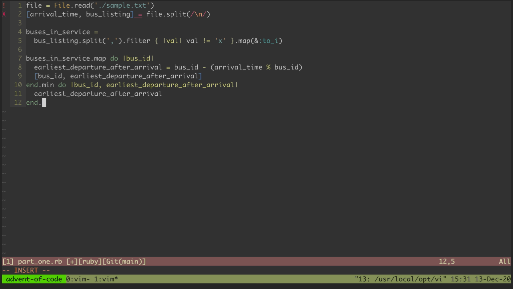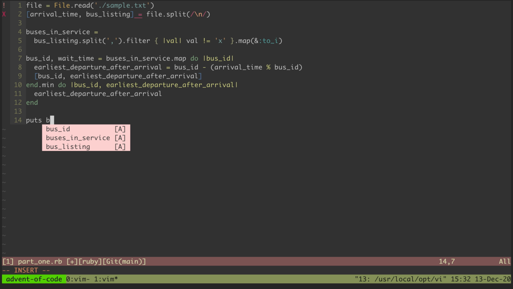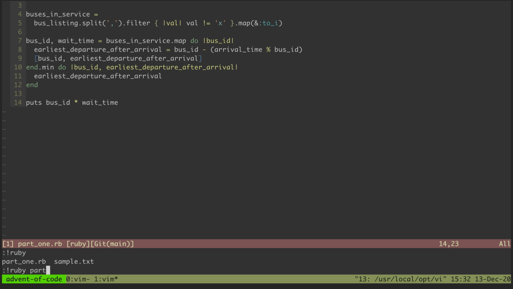And then finally, we have, boy, what do we want to call these? I guess just, so it's going to return this tuple, which is our min tuple. And we're going to have 2 values that we can destructure out of here, the bus ID and the wait time, I guess is what it is. And so we'll put out bus ID times wait time, and that should be our answer, part 1.